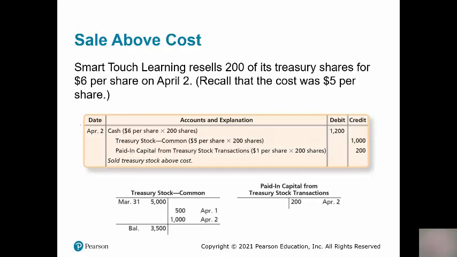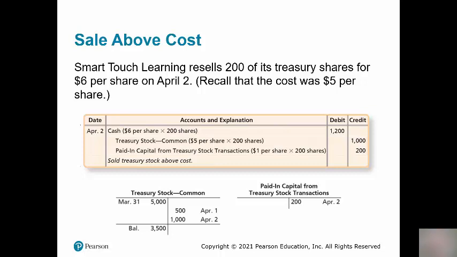Now let's say that they resell another 200 shares of that 1,000 shares, but this time they sell it for $6 a share. So this is $1 more than they originally paid for it. They paid $5 per share to start with. So we would debit cash for the amount of the proceeds, which is $6 per share times 200 shares. Then we would credit Treasury stock, but we credit it for the original cost. The original cost was $5 per share, multiplied by 200, so we credit Treasury stock common for $1,000.